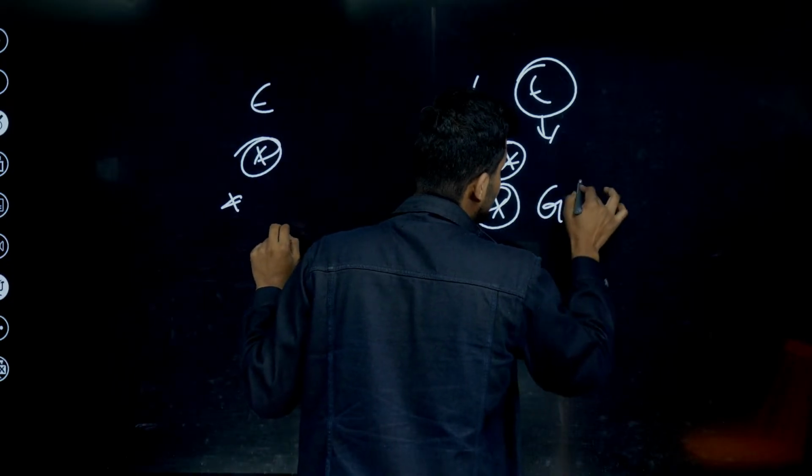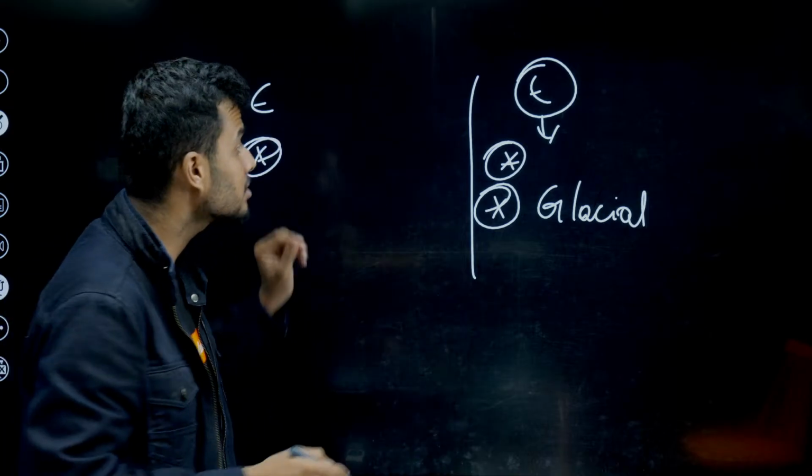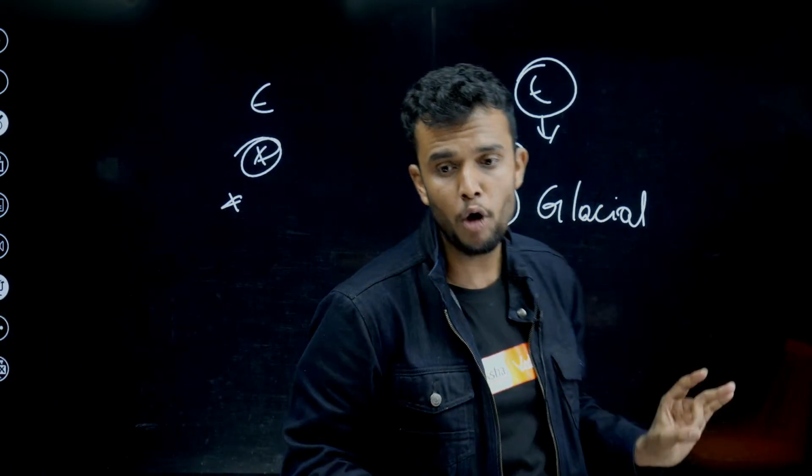Acetic acid is also called glacial acetic acid. Why? Because it has a low melting point.